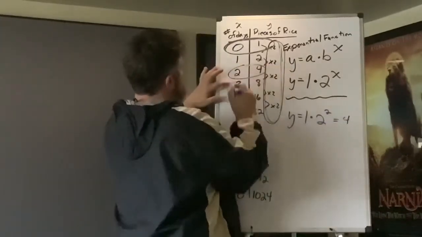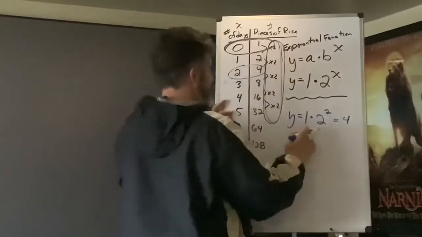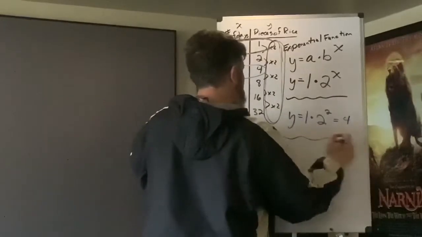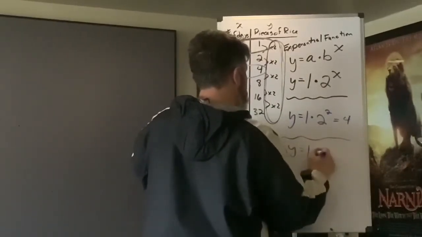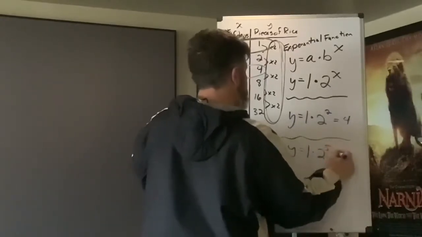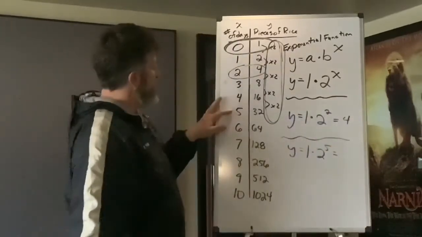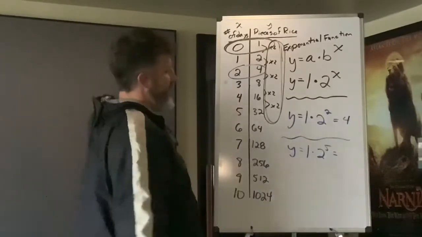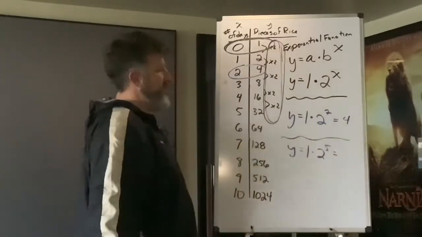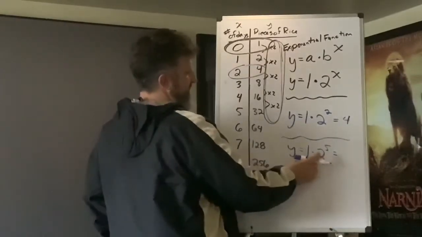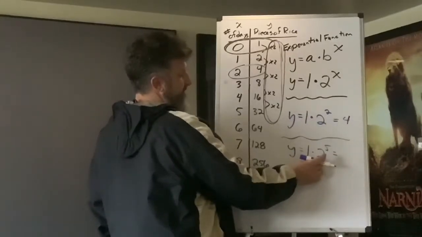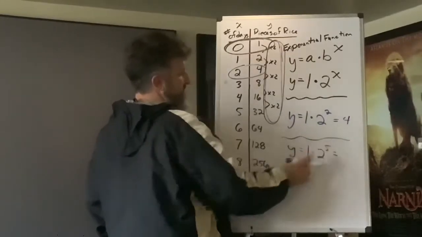Okay, well, let's go choose another random one. Let's go down here to 5. Okay, what if we had y equals 1 times 2 to the 5th power? Okay, well, what is 2 to the 5th power? First of all, remember, we always have to do our exponent first. A lot of kids are going to make a mistake by multiplying here first. No, do your exponents first.